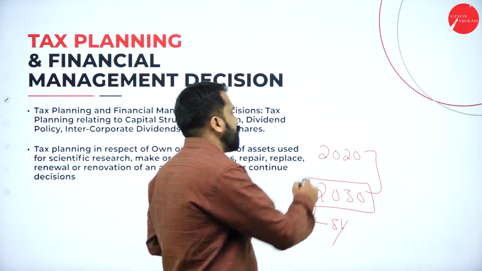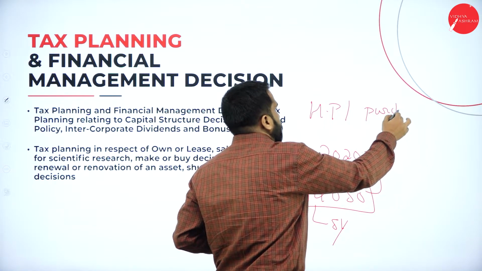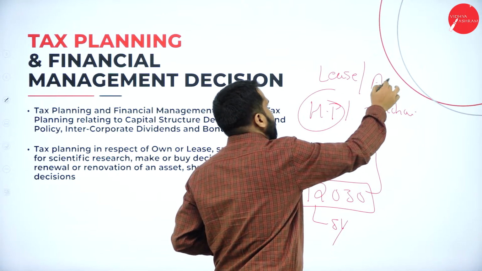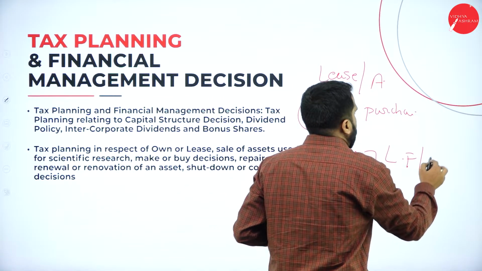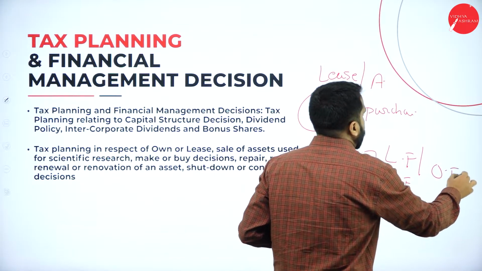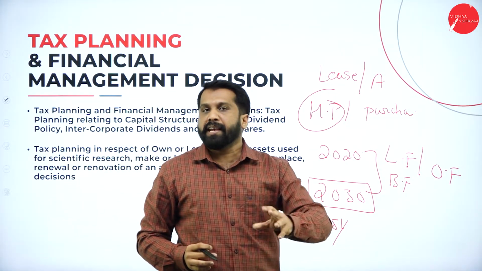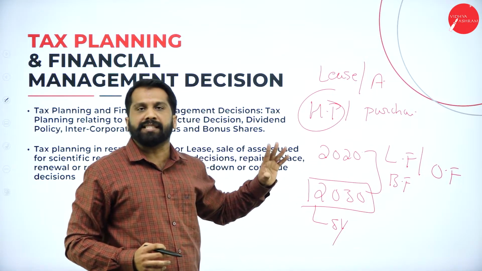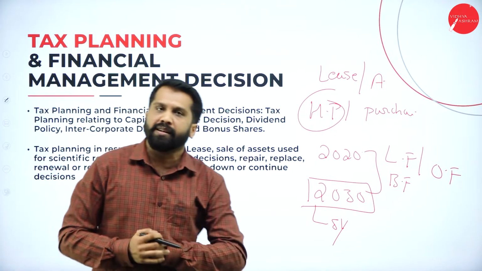Or you should go for hire purchase or else purchase. You should go for lease or acquisition. You should go for loan fund, which we also call borrowed fund, or own fund. You have 10 lakh, you should invest the 10 lakh, or else you should borrow from the bank and invest 10 lakh. So as management they should take these decisions. These are called tax planning and financial management decisions.